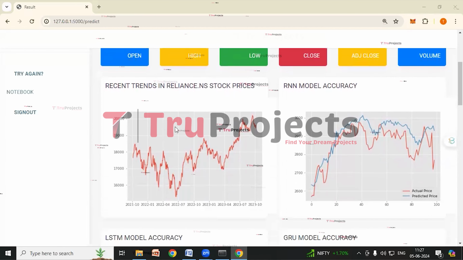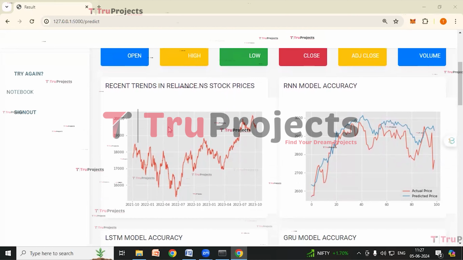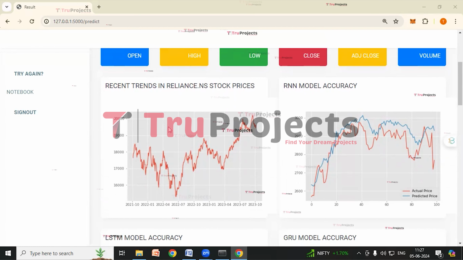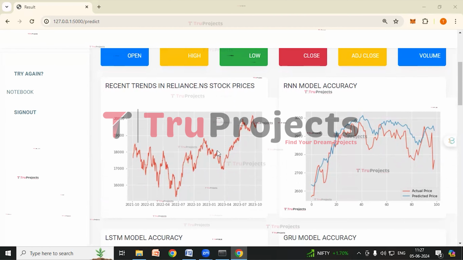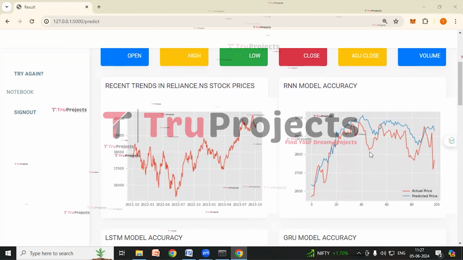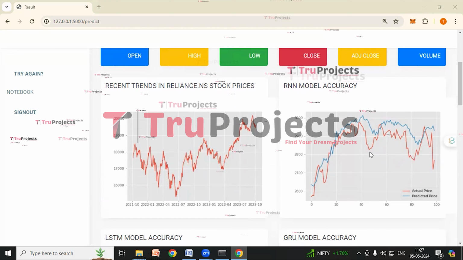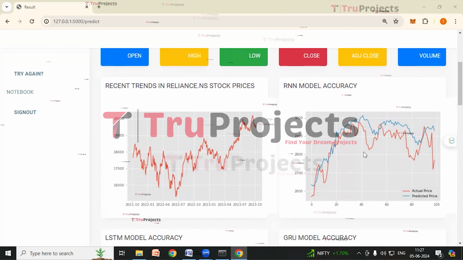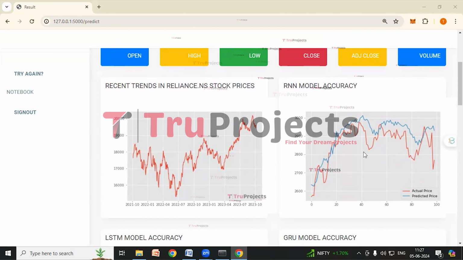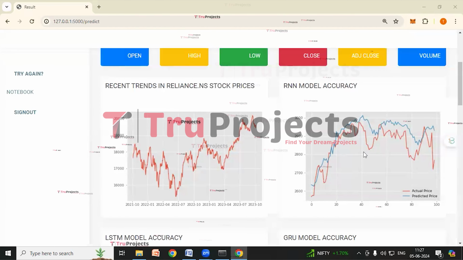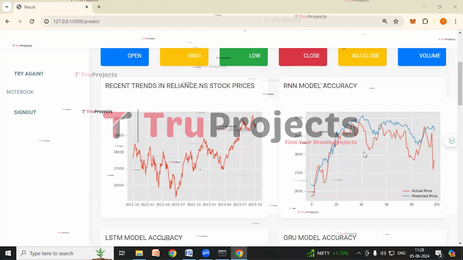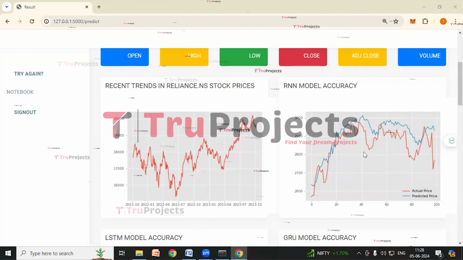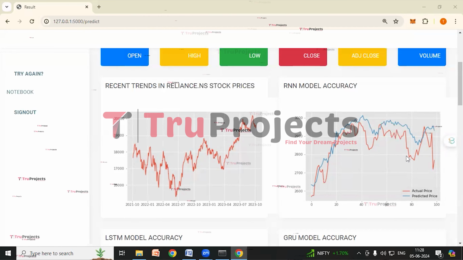And this is the line graph depicting the fluctuations in the stock prices of the Reliance Company over a span of 2 years. This is the RNN model's accuracy graph. So the red line is what actually happened, and the blue line is what the model predicted. So if the two lines are very close, that means the model is doing well. But here we can see the two lines are not very close, which means the model can do much better.